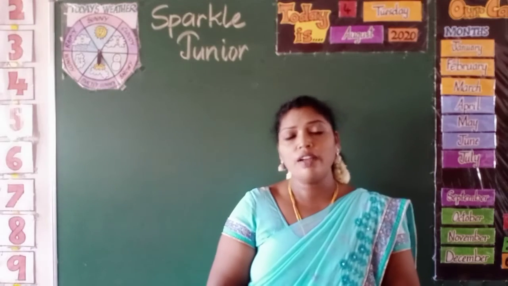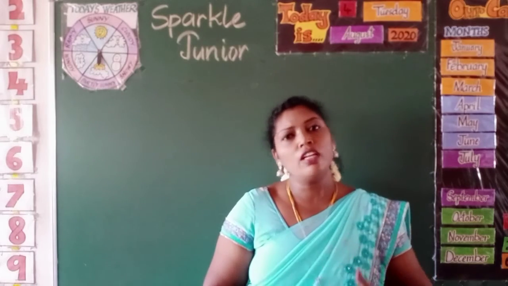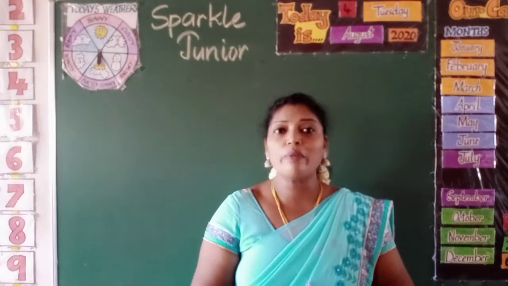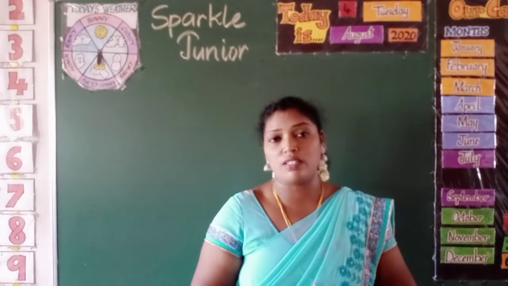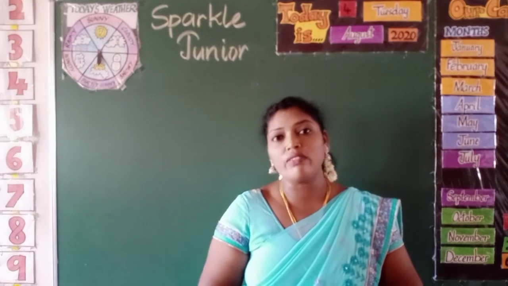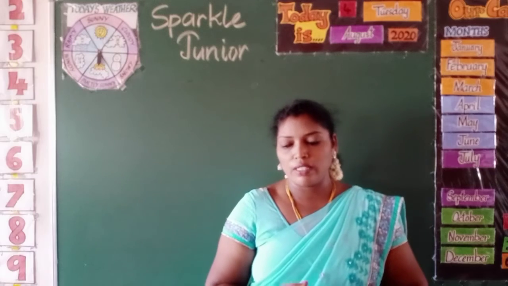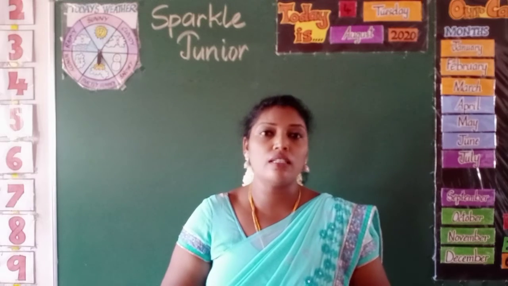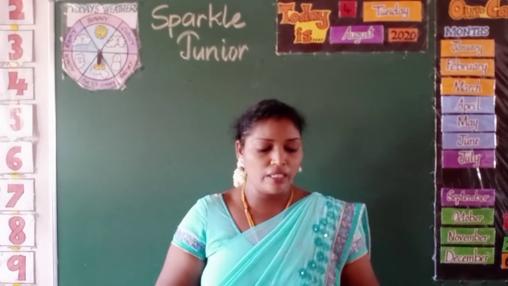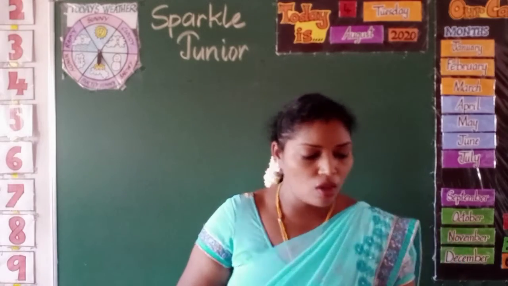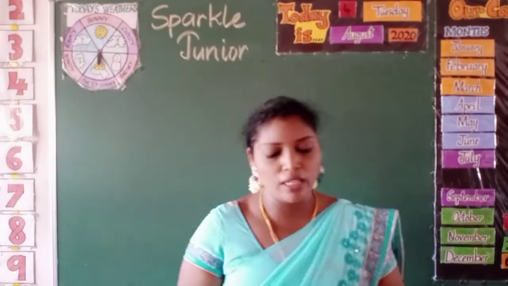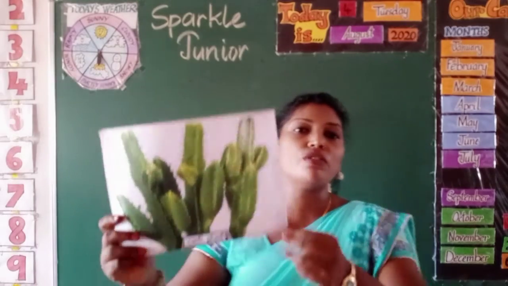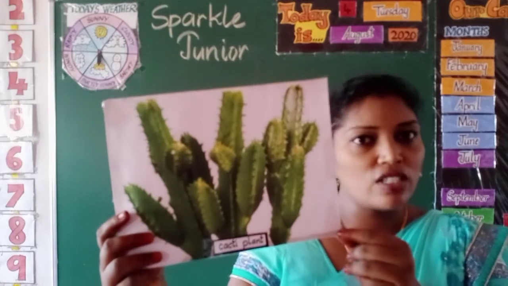Deserts are very hot. It's a very hot place with little water. We don't see much water in the place where there is a desert, or there won't be much rainfall. And there are no trees, no herbs, no shrubs in the desert. You can't see a single tree in the desert. Children, the only plant you see in the desert is the cactus. The most commonly found plant in the desert is the cactus.